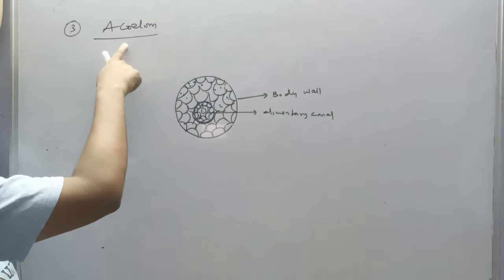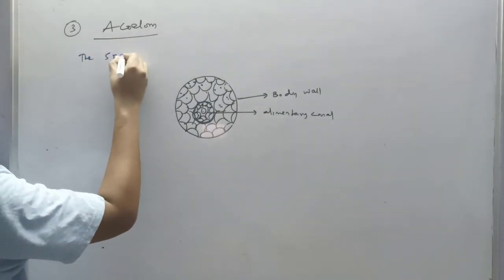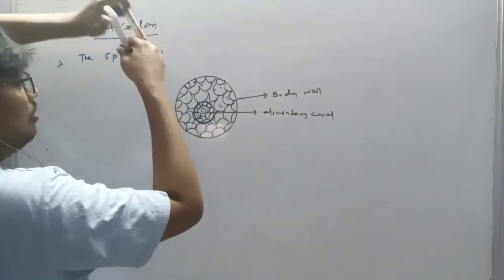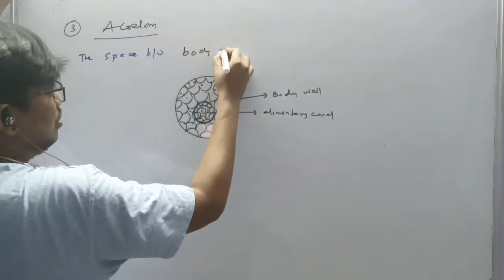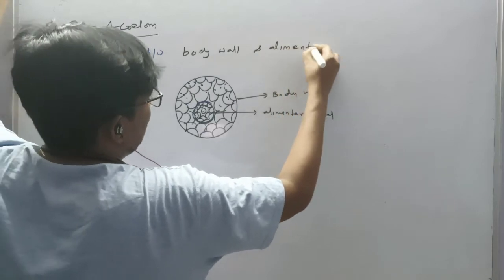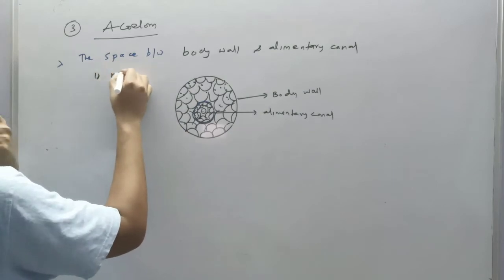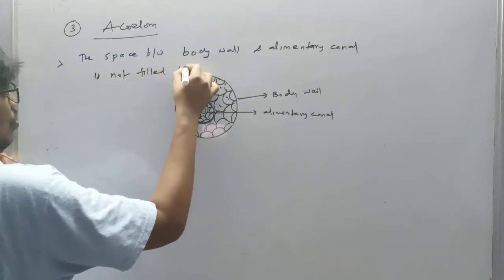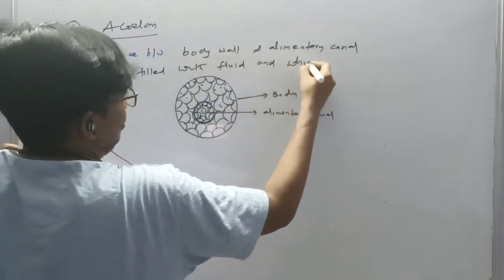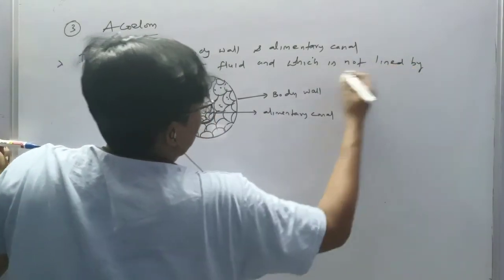That is called as acoelom. Completely coelom is absent.